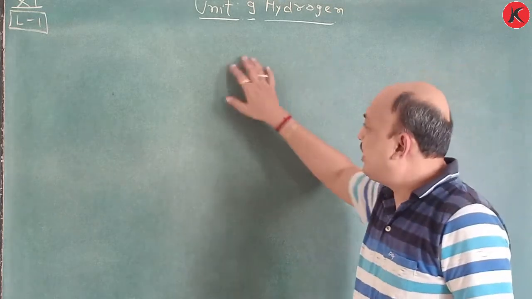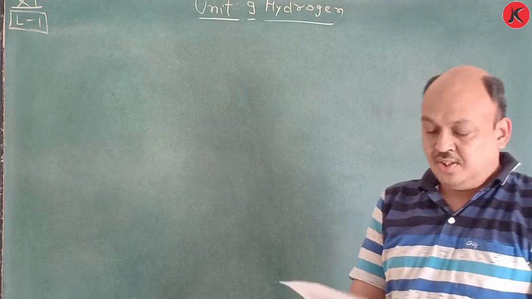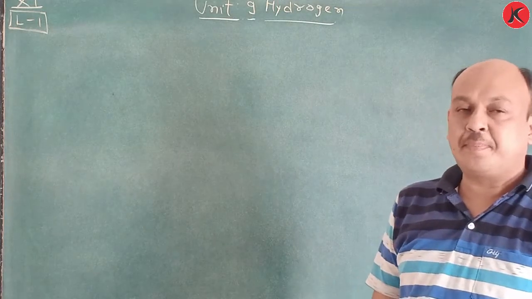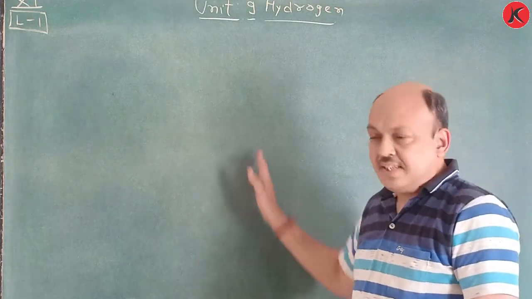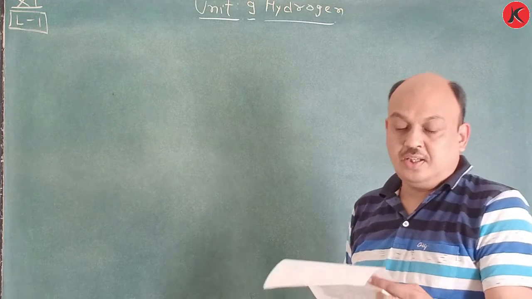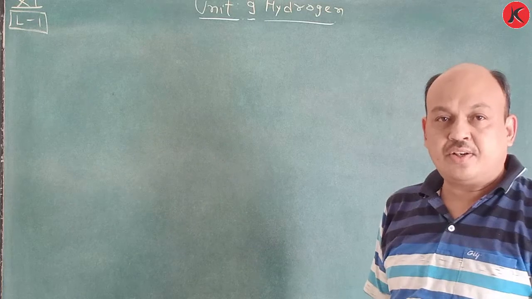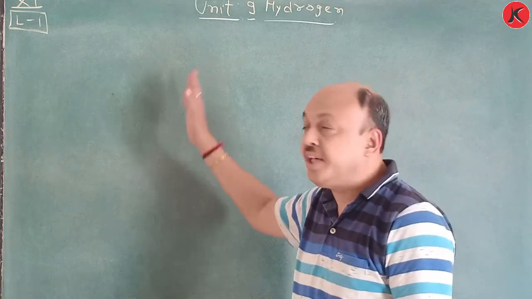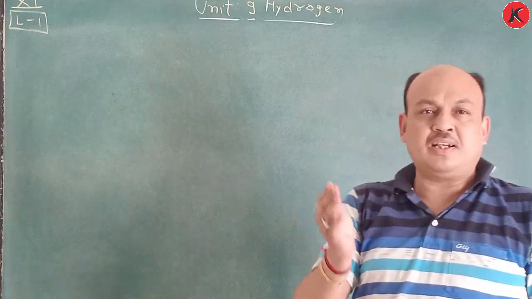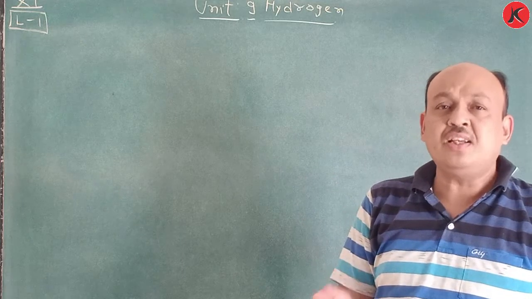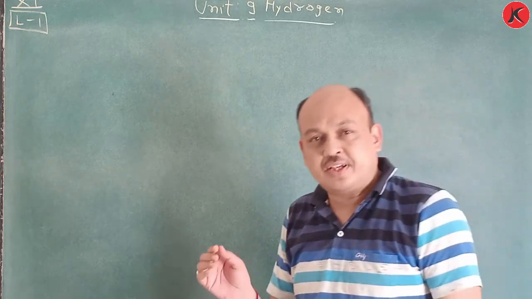So what do you have to learn in this chapter? The objectives here are very important. In this chapter, first of all, you have to present information regarding hydrogen. What is its position in the periodic table? The atomic number of hydrogen is Z equal to 1, you know this one. Atomic mass is 1.008 unit.